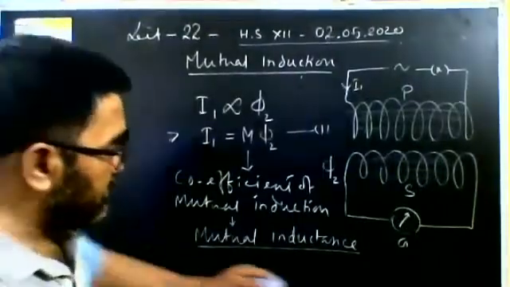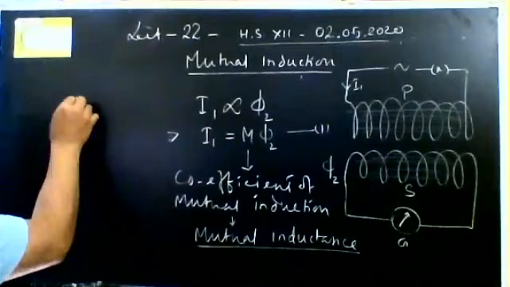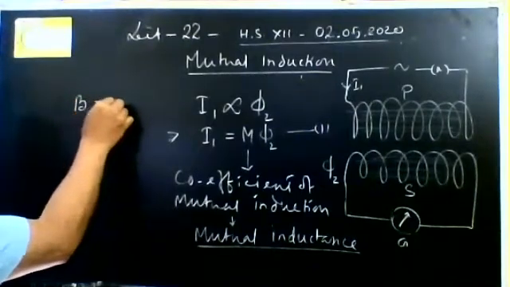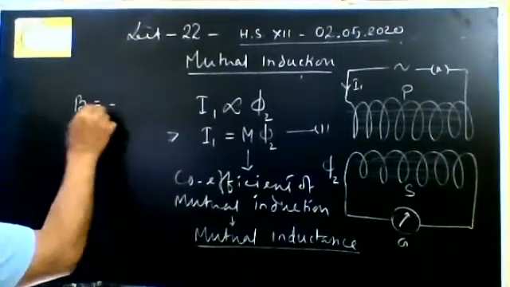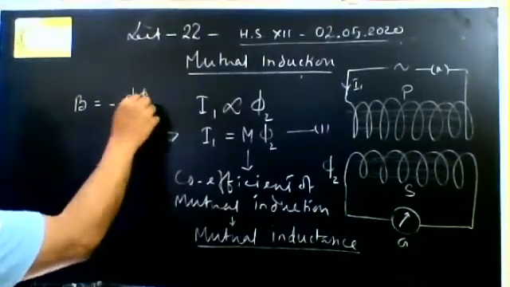If we go to Faraday's law, EMF is equal to d phi by dt.